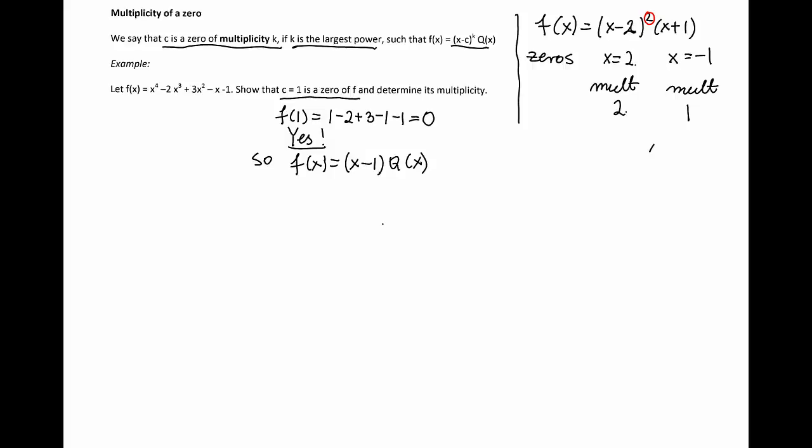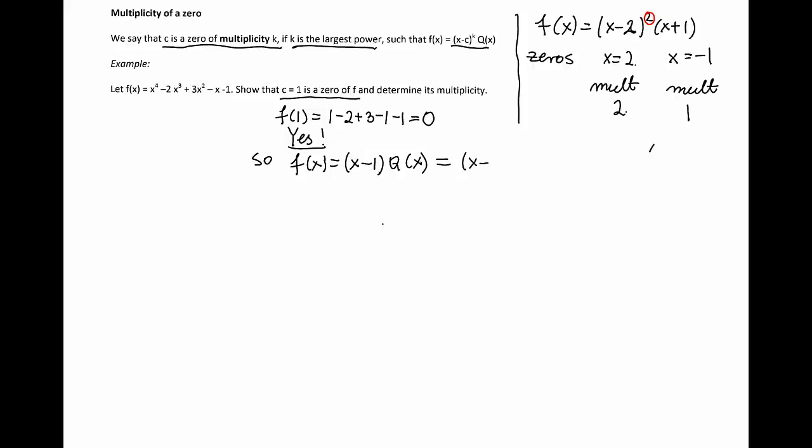Now, could that multiplicity be higher? Everything depends on q of x, whether q of x contains another factor x minus 1 or maybe more factors x minus 1. Now, q of x is the quotient when f of x is divided by x minus 1.